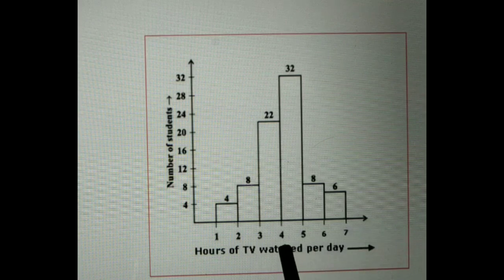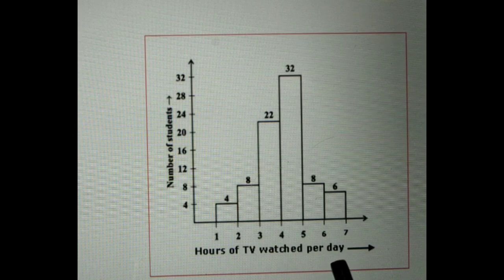You can see this is the 4 hour mark and these are the numbers less than 4 hours. So the students between 1 to 2 hours, 2 to 3 hours, 3 to 4, all come in the range of students who watch TV less than 4 hours. Alright, so we must make the total of these 3 bars.